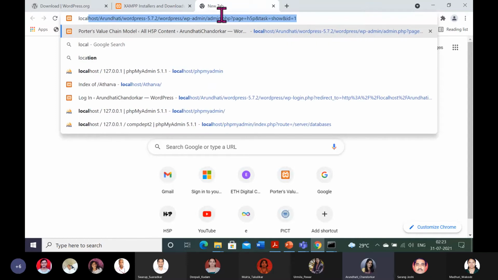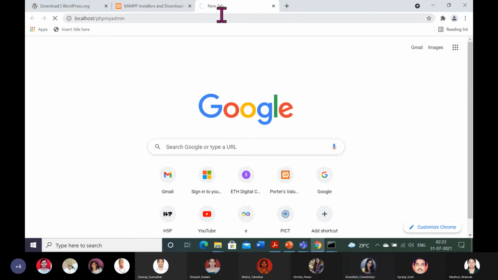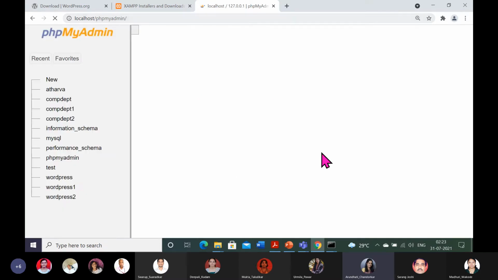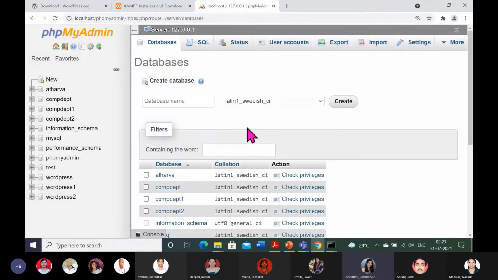Localhost phpMyAdmin. So something like this should appear on your screen. And here, go to this button, databases. I am creating one database. Here I will have to give the database name.